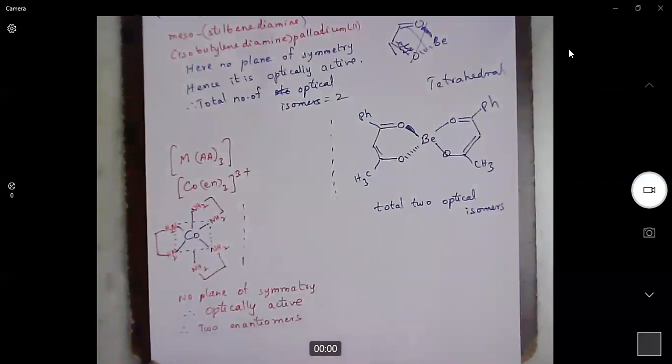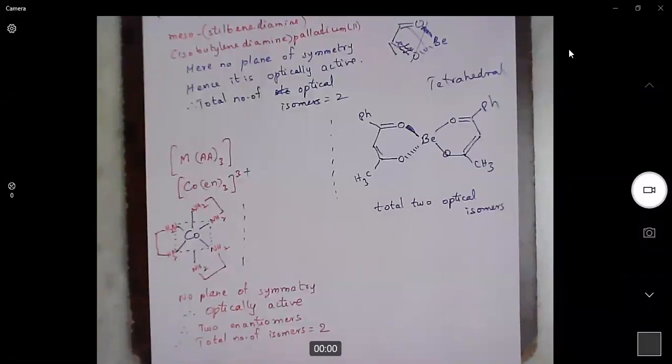Therefore, total number of isomers: in case of geometrical isomers, we said there is no geometrical isomerism. But in case of optical isomers, there exist optical isomers. When optical isomerism exists, there exist two enantiomers. So total number of isomers is also two.